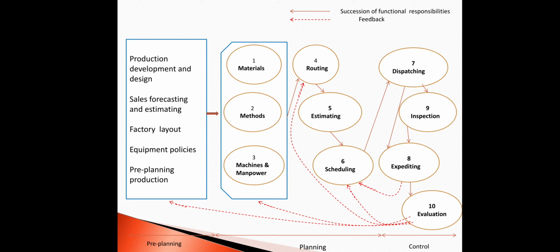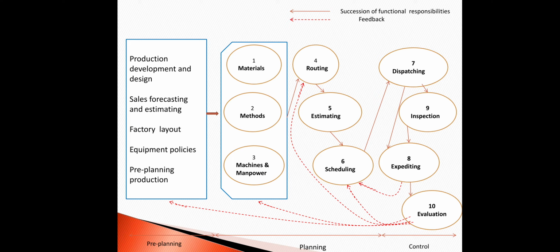So dispatching is not only related to dispatching the product from the organizations, it is also related to the dispatching of the materials required for production, as well as dispatching of the production operations by releasing materials, components, tools and instruction sheets.